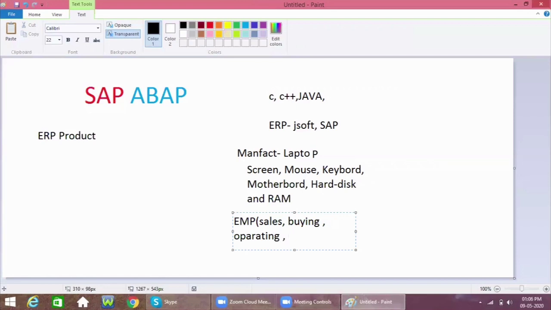And while purchasing from vendors, the company requires a finance team, who manage the amount they get while selling the products.